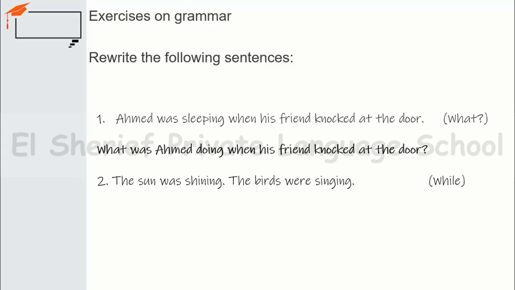Let's move on to number two. The sun was shining and the birds were singing. Here we have two actions that were happening at the same time in the past. So we will say while, and we will use the two actions in the past continuous. So it will be, while the sun was shining, the birds were singing. And thank you.